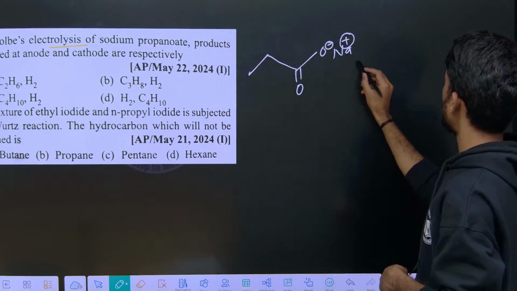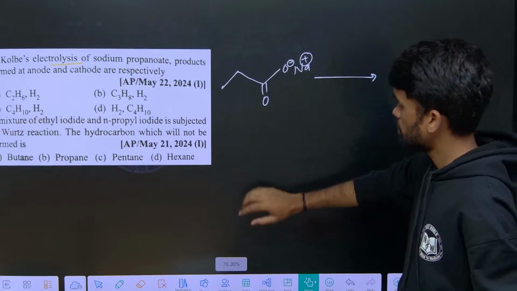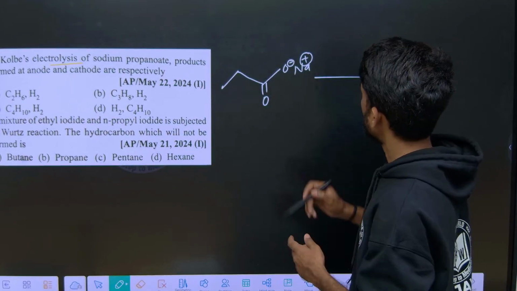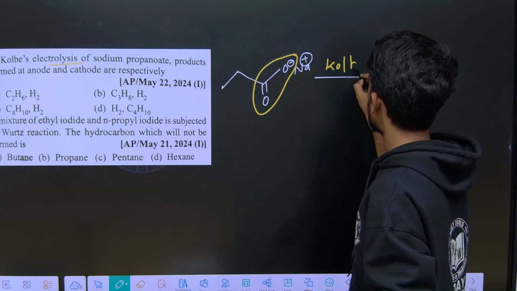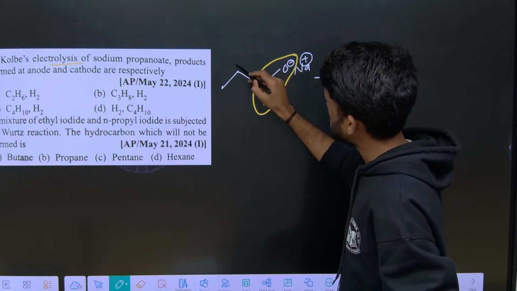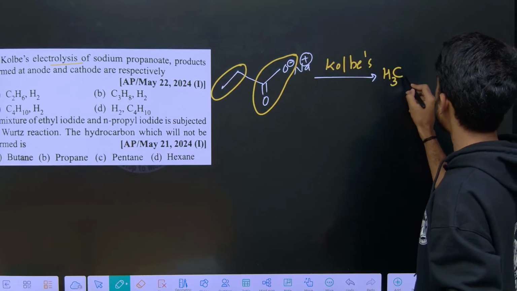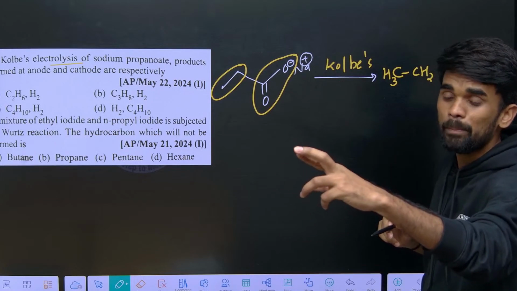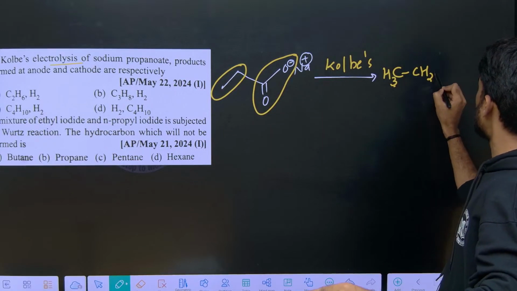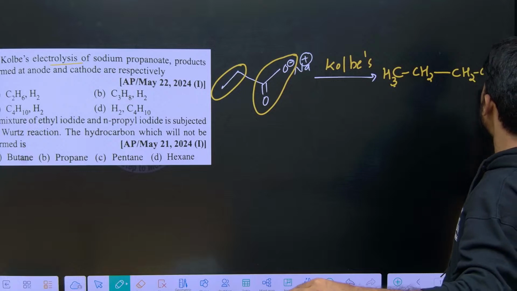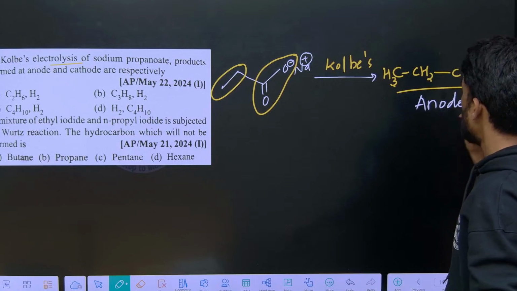So when we subject it to electrolysis, what are the products formed? See what I told you. Remove the CO2 in Kolbe electrolysis. What is the remaining part? Ethyl. So this ethyl free radical will be generated. When free radicals are generated, just couple them, like add one more ethyl group, therefore we will be getting butane. So this butane is formed at the anode. Alkyl products like alkanes are formed at the anode.